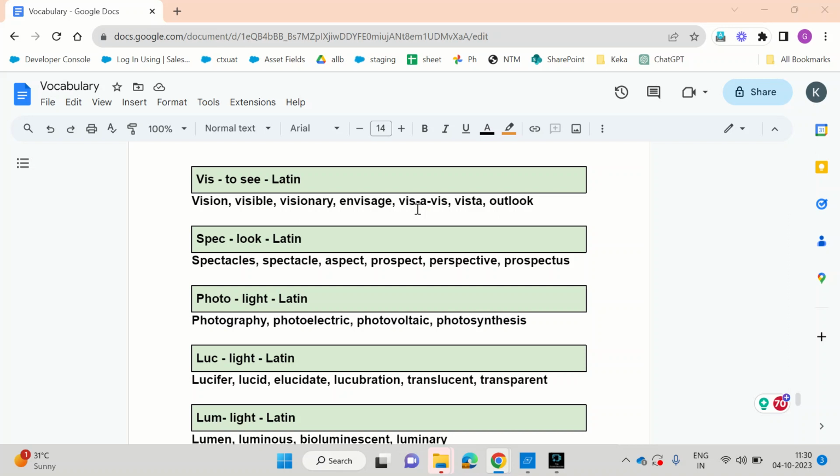Photoelectric effect. Photoelectric is a physical phenomenon. What is photoelectric effect? It is when light or some radiation falls on a material such as a metal plate and causes it to emit electrons. This is called photoelectric effect.